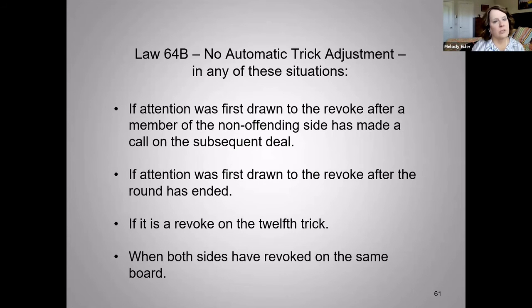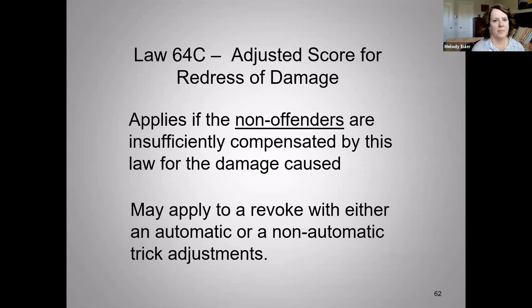When both sides have revoked on the same board, there's no automatic trick adjustment either. It's kind of like offsetting penalties in the NFL. Okay, Law 64C, adjusted score for redress of damage. This applies if the non-offenders are insufficiently compensated.